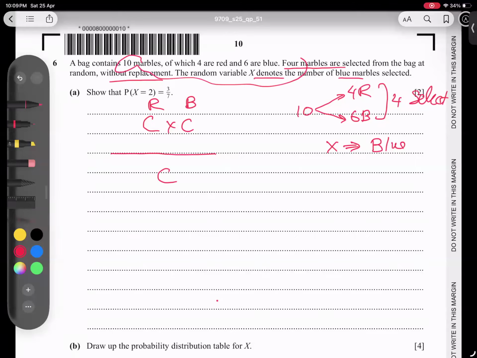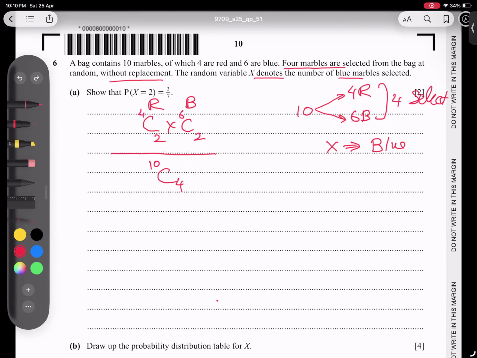So 10C4 I should write down because it shows the total options. And because I need 2 blues, how many blue do we have in total? 6 blue. From 6 I need 2. And from 4 red I need 2 as well. Why? Because 2 plus 2 gives us 4. I hope the point is very clear.